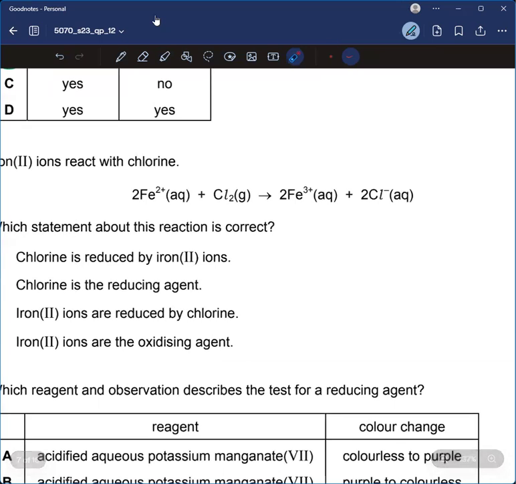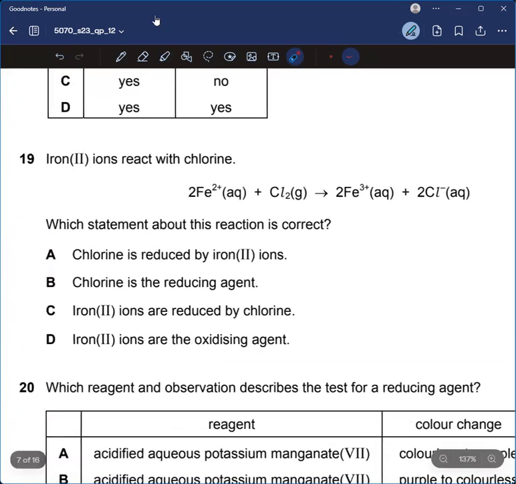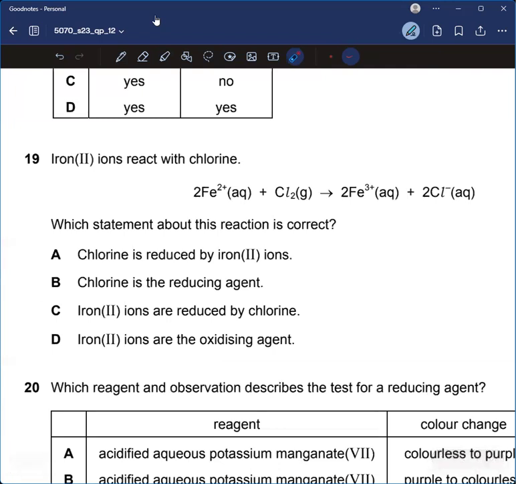They are saying that iron 2 ions are the oxidizing agent, which means they are reduced. This is incorrect. Basically, oxidizing agents are those who oxidize others but reduce themselves. Here we can see that iron 2 plus is being oxidized because its oxidation state is increasing from 2 plus to 3 plus. So this would be incorrect.